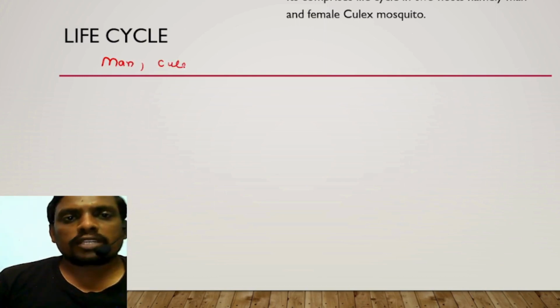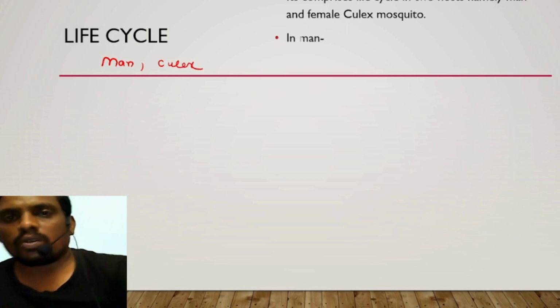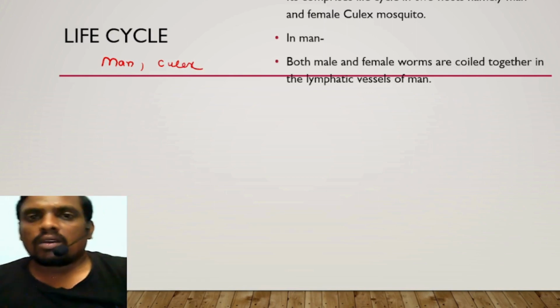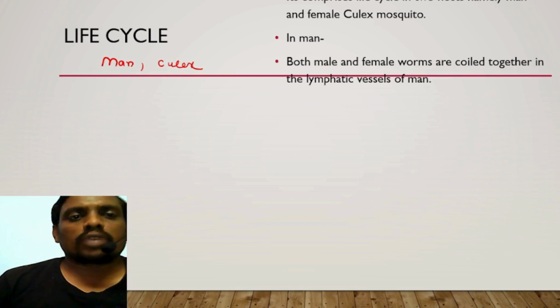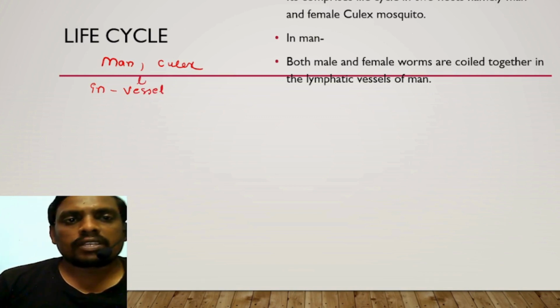Now, in man, both males and females are coiled together in the lymphatic vessels. Where? In the lymphatic vessels or lymph vessels.